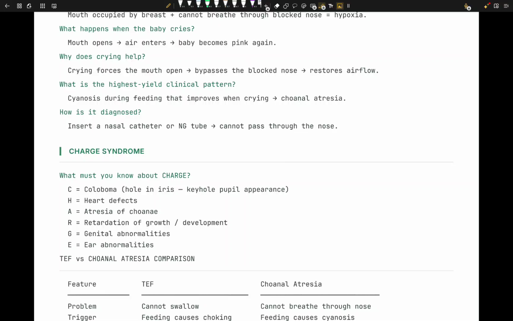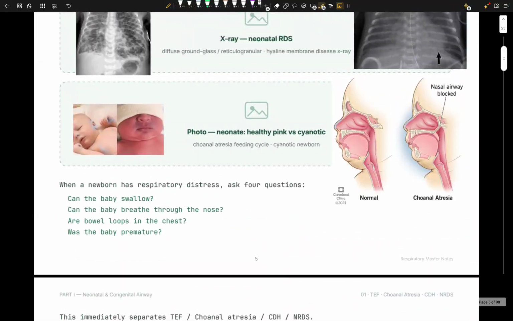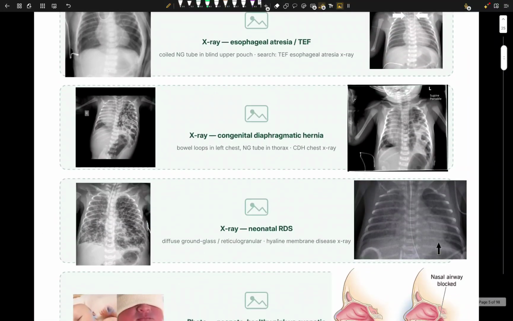Of course, what is the highest yield clinical pattern? Well, cyanosis during feeding is very characteristic of choanal atresia. So, cyanosis during feeding, very important thing. What's next? The next question is, how is it diagnosed? Again, we insert a nasal catheter or an NG tube, and it will not pass through the nose. Simple stuff, right? Let's go to the picture.